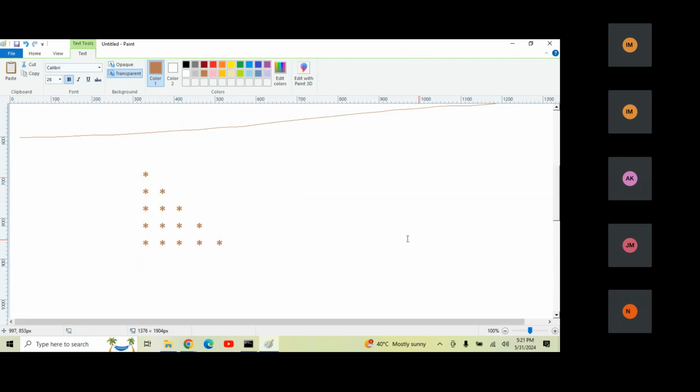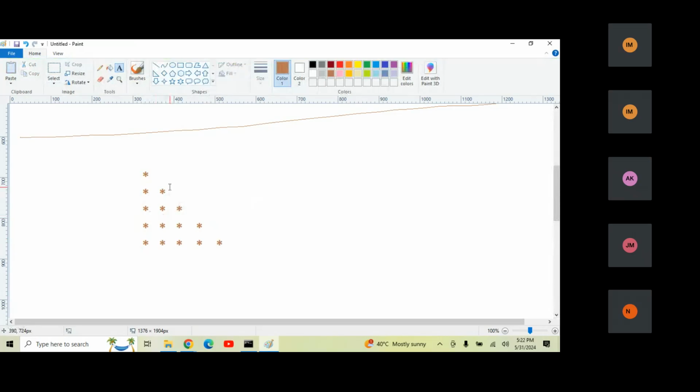This pattern is divided into rows and columns. What are the rows and what are the columns here? This is called a row, this is a row, this is a row. These are called rows. And what are the columns here? What you call a column: this area, this area.